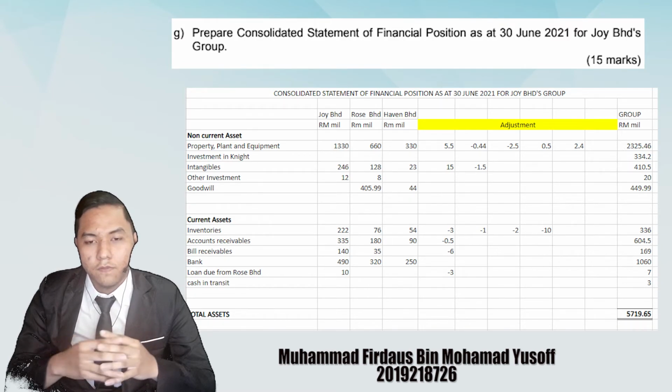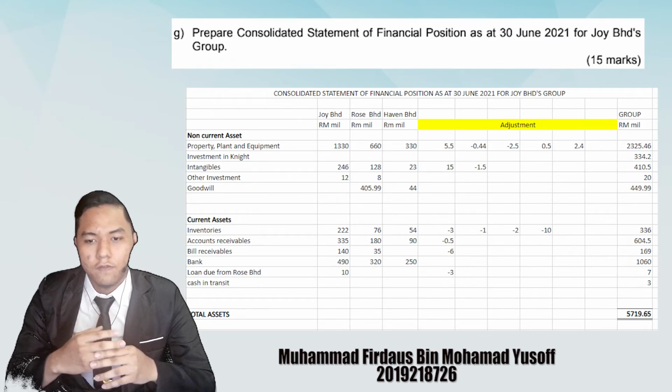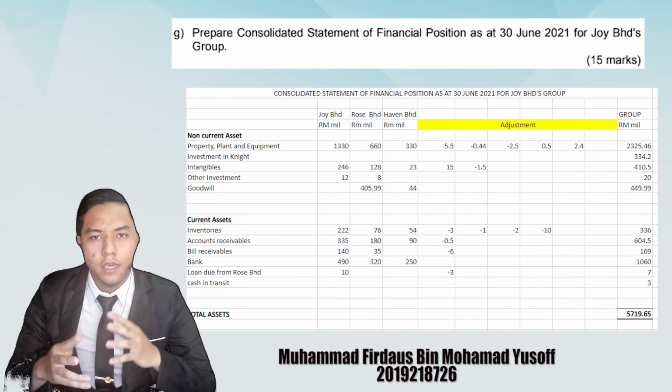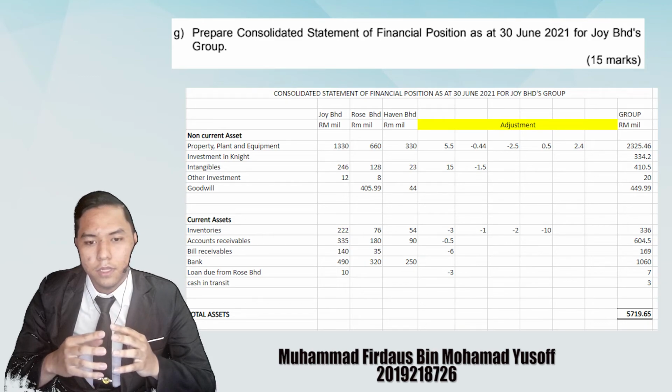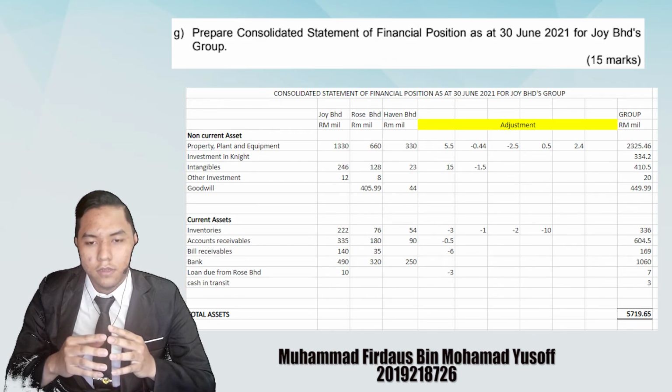For the adjustment of bill receivable, we minus 6 million from the additional information number 4, which is the bill receivable issued 8 million and need to less 2 million discount. For the adjustment of cash in transit, we less 3 million from the debt state from the additional information number 3. So for the total asset, we got 5,719.65 million.